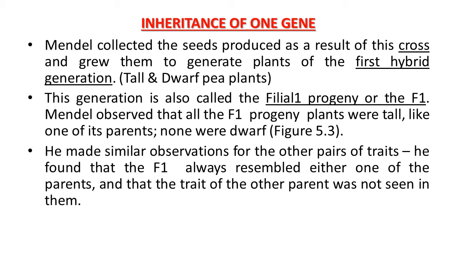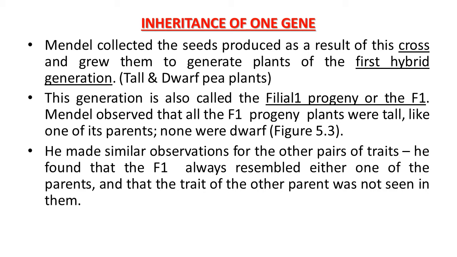Cross pollination or fertilization was conducted to generate plants of the first hybrid generation. So from the parents this type of pollination process is induced, and as a result the progeny is developed, that is the first generation or first hybrid generation.